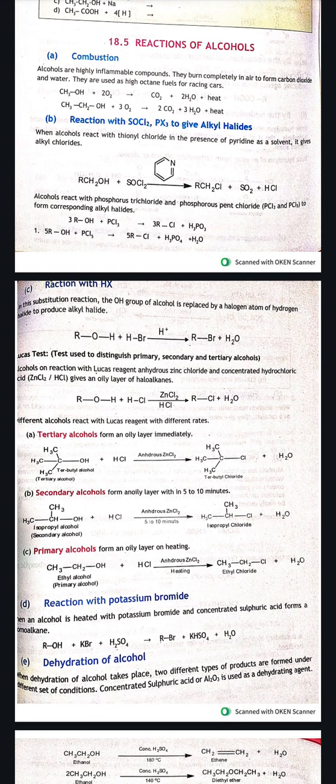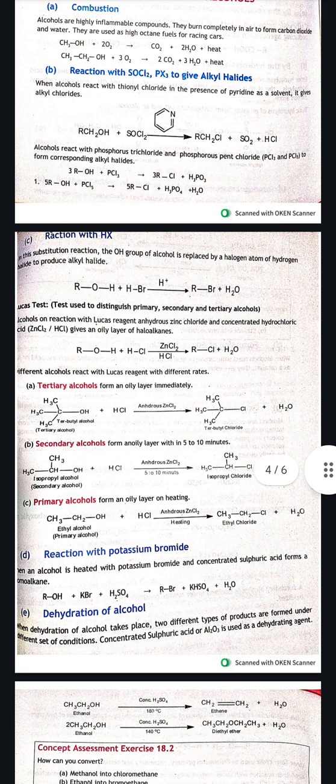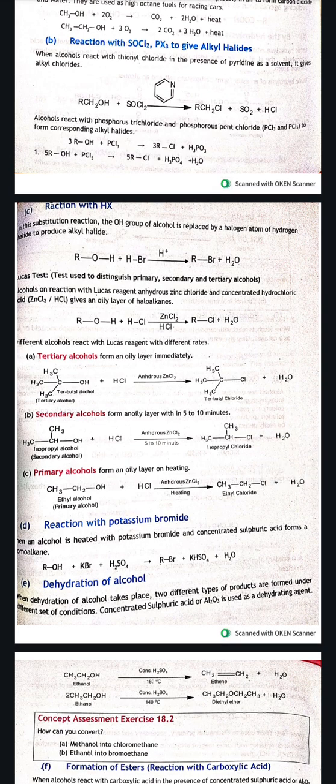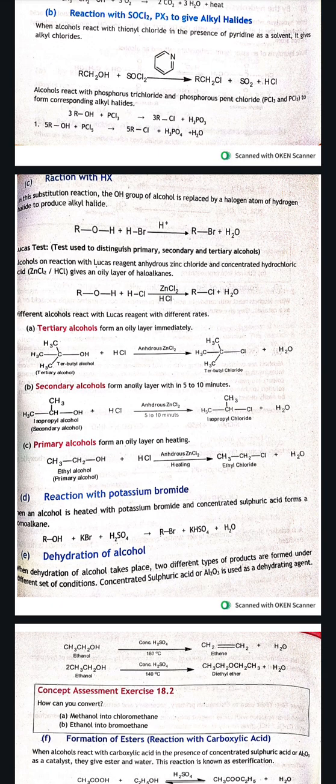Now we have reactions of alcohol. The first is combustion reaction. Alcohols will burn in the presence of oxygen to give carbon dioxide, water and heat. Reaction with SOCl2 and PX3 to give alkyl halides. Alcohols will react with SOCl2 in the presence of pyridine as a solvent to give RCH2Cl plus SO2 plus HCl. And with PCl3 and PCl5, the products are alkyl halides and H3PO3 plus water.